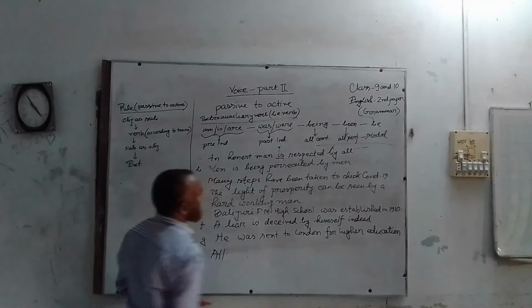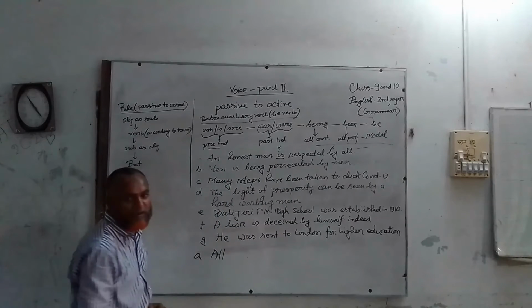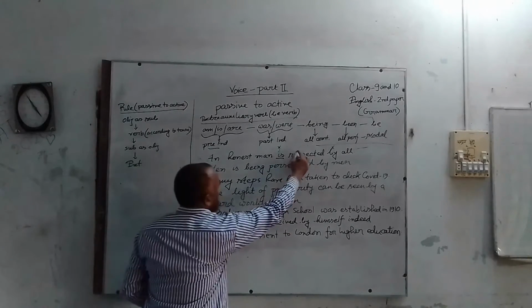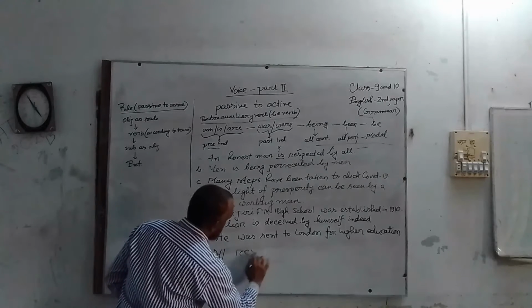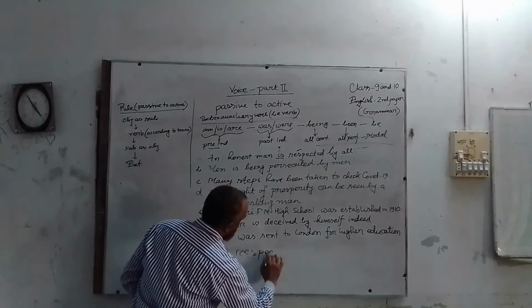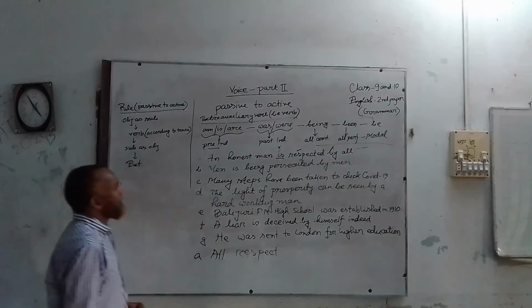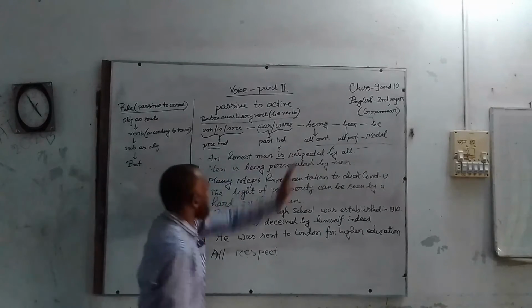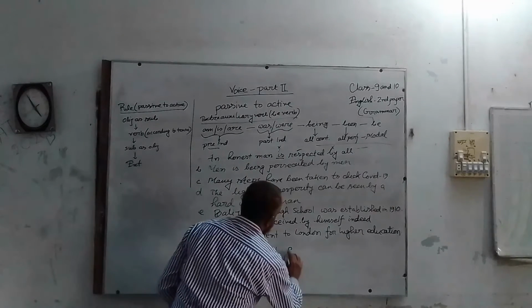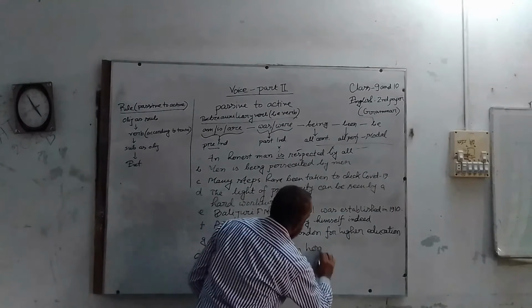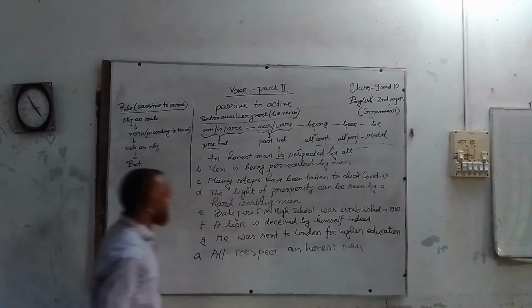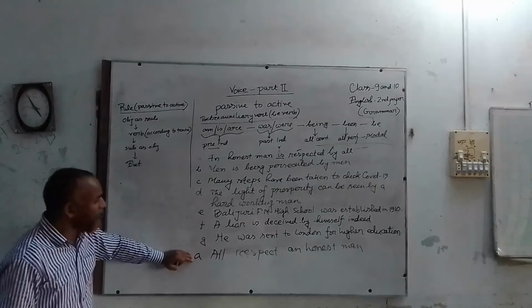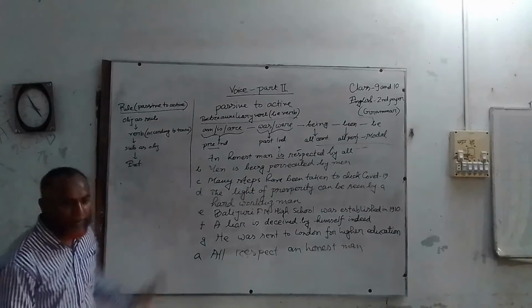As we find "is", it's present indefinite tense, and we have to write the base form of "respected", that is "respect". Then subject as object. And we have got the active form of number A.